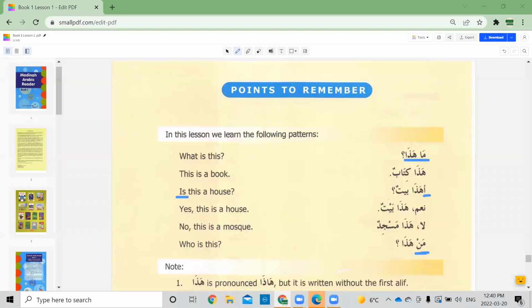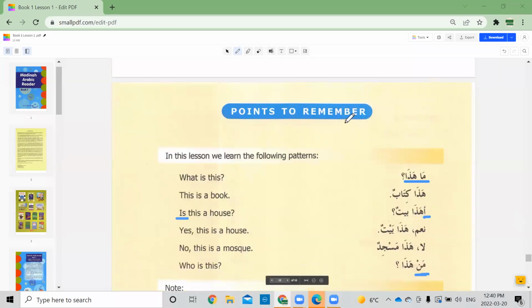So yes, nakira is indefinite, ma'rifa is definite, mubtada is the first part of the sentence, the beginning, right? And mubtada is always ma'rifa, which means mubtada is always definite.